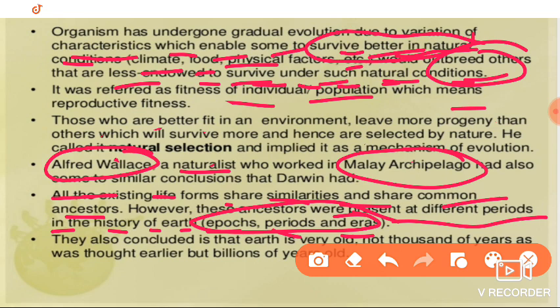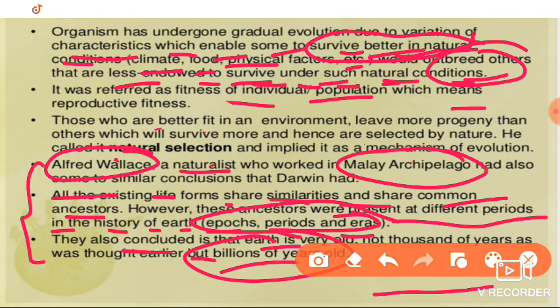The last point is that they also concluded that Earth is very old, not 1,000 years old, but billions of years old. But the special creation theory, in its third point, explained that Earth was formed 4,000 years ago. Both Alfred Wallace and Darwin said that Earth is not 1,000 years old; it is around a billion years old. These are all the conclusions given by Alfred Wallace as well as Darwin.